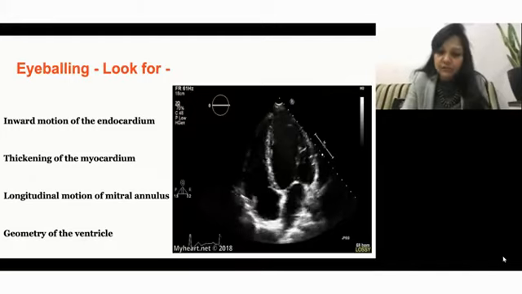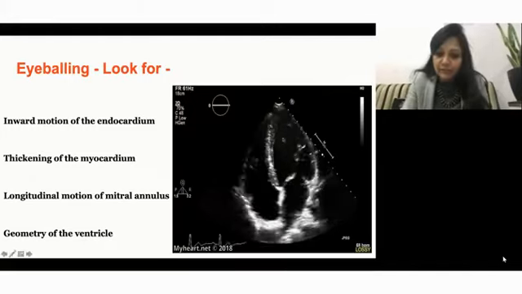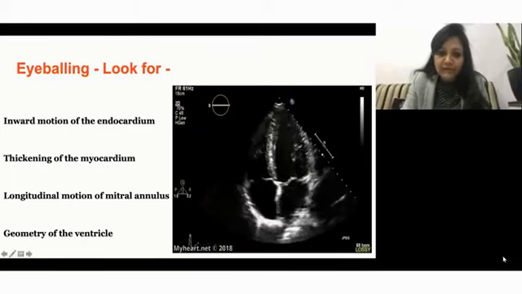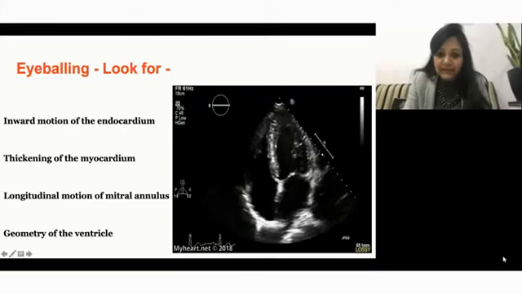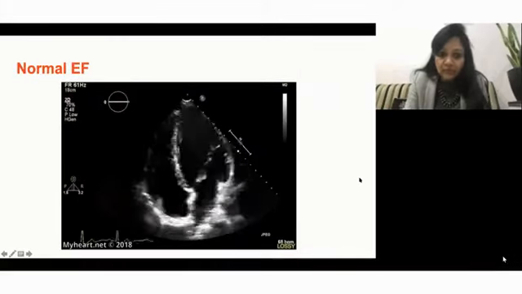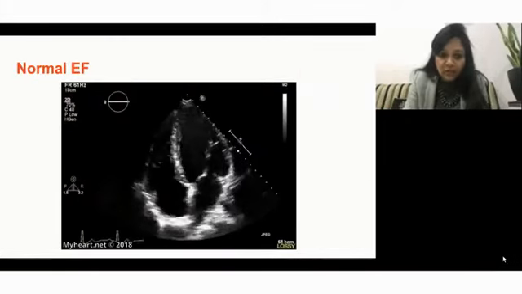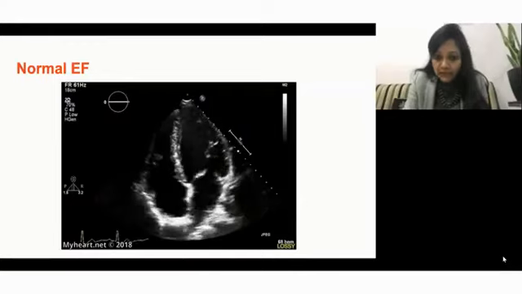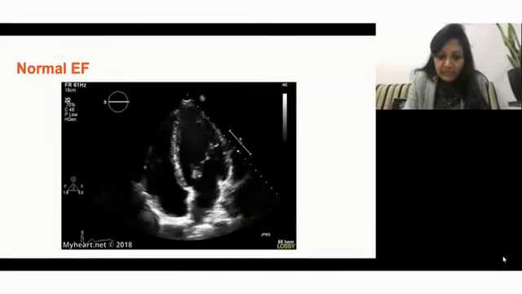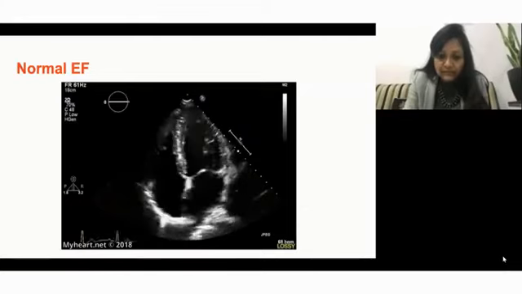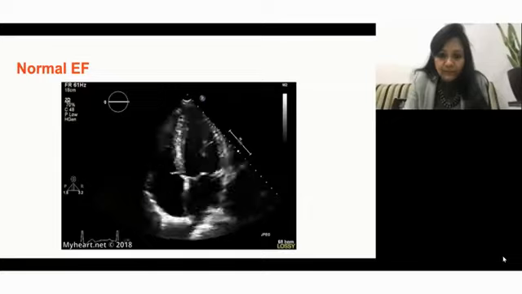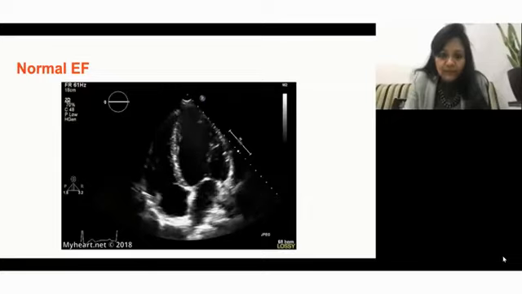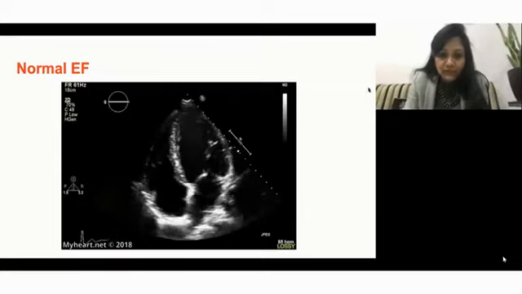And then the overall geometry of the ventricle. We have one video where the entire geometry is hampered, and let us see. So this is normal EF. If you can appreciate nicely, all the walls are moving inside. The geometry is patent, and the mitral annulus is also moving. So I don't find any problem with the LV over here. So I name it as a normal ejection fraction.